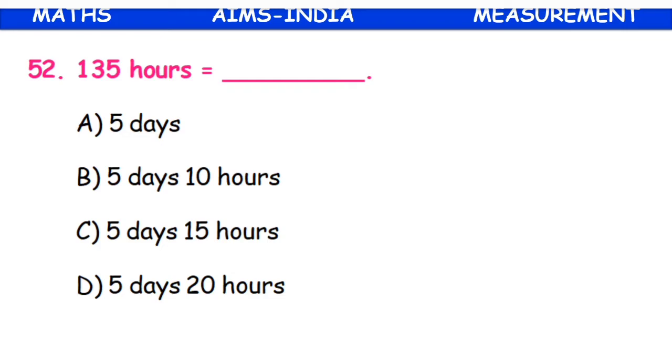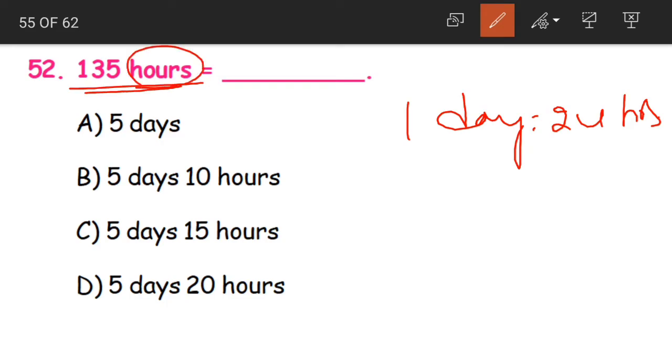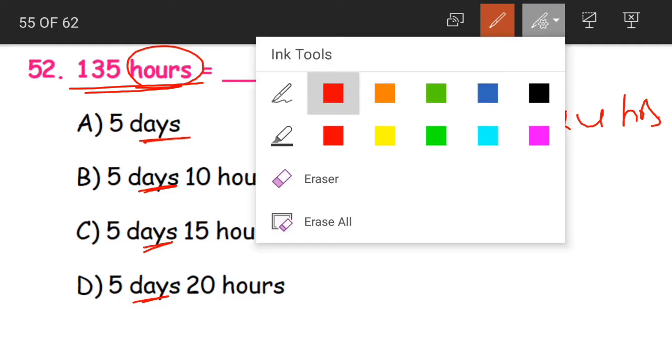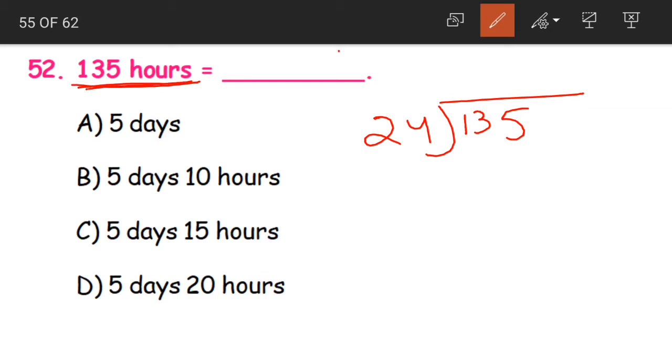Question 52. 135 hours is equal to dash. See, in one day, how many hours do we have, children? We have 24 hours. In a day, we have 24 hours. So we have to convert these hours into days. If you look at the options, we have to convert the hours into days. So to convert, we have to divide 135 by 24, as in one day we have 24 hours.